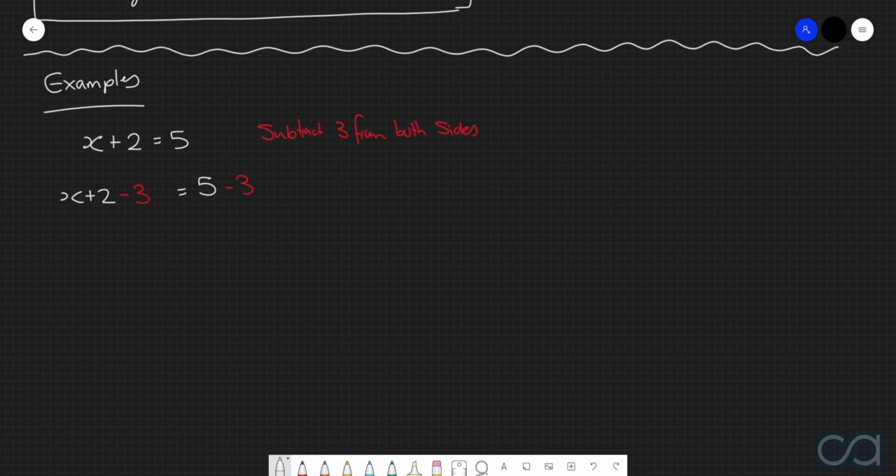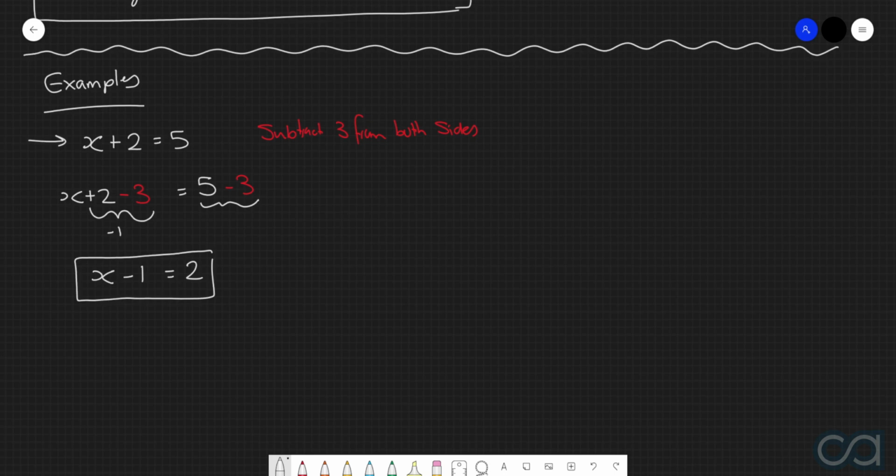So now on the left hand side, what do we have? We have x plus 2 minus 3. We can actually now simplify this by performing the 2 minus 3. So 2 minus 3 is negative 1. So the left hand side is now x take 1. And then the right hand side, which is 5 take 3, is just 2. So this is the equation that results when we subtract 3 from both sides of this equation here.